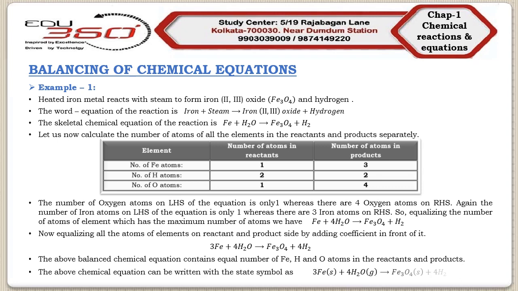So the final representation will be 3 Fe (s), s stands for solid, plus 4 H2O (g), which is representing the gaseous state of water, that is steam, → Fe3O4 (s), iron oxide is again solid, plus 4 H2 (g), which is the hydrogen gas. So we have balanced the chemical equation which is representing the reaction between the heated iron and the steam.